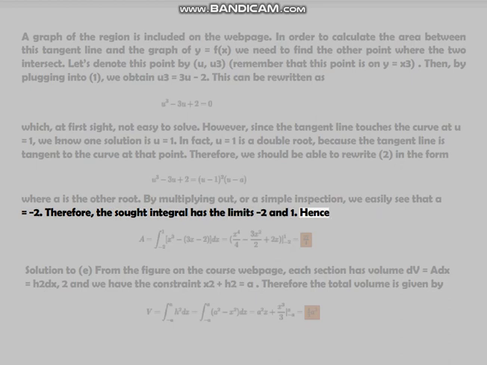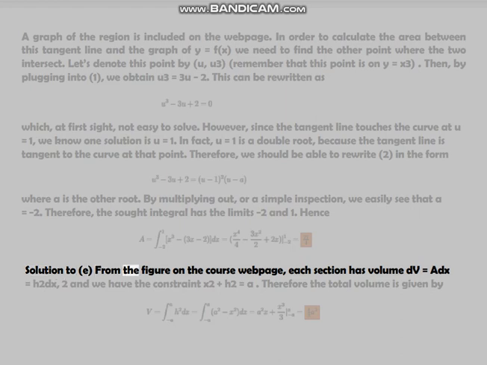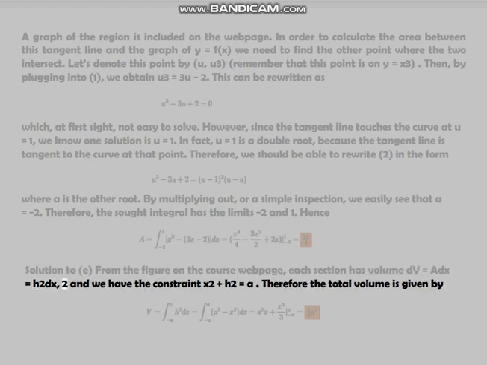Hence, solution to E. From the figure on the course webpage, each section has volume dV equals A dx equals h^2 dx, and we have the constraint x^2 plus h^2 equals a^2. Therefore, the total volume is given by